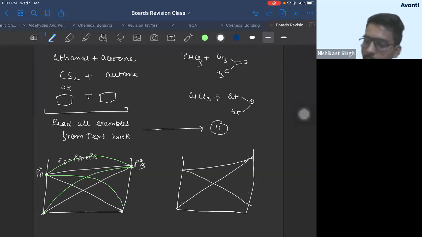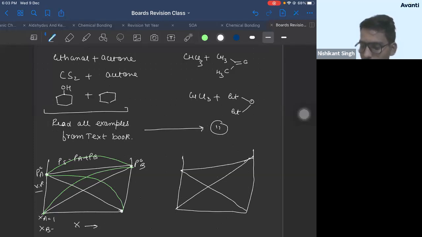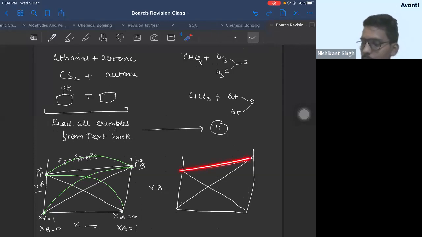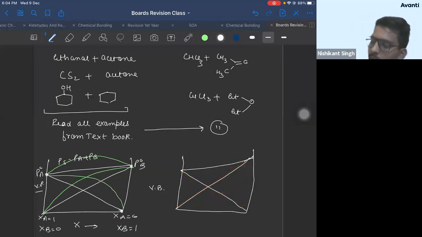Complete the graph. I am writing the incomplete graph because of time. If you write an incomplete graph, you'll not get marks, and then don't say sir had told this. Write the complete graph: mole fraction XA 1, XB 0, and XA 0, XB 1. You have to write everything. You have to describe the complete graph. Then in negative deviation, everything will come below this line. Pressure of solution will decrease, pressure of A will also decrease, pressure of B will also decrease. So the graph will come like this.